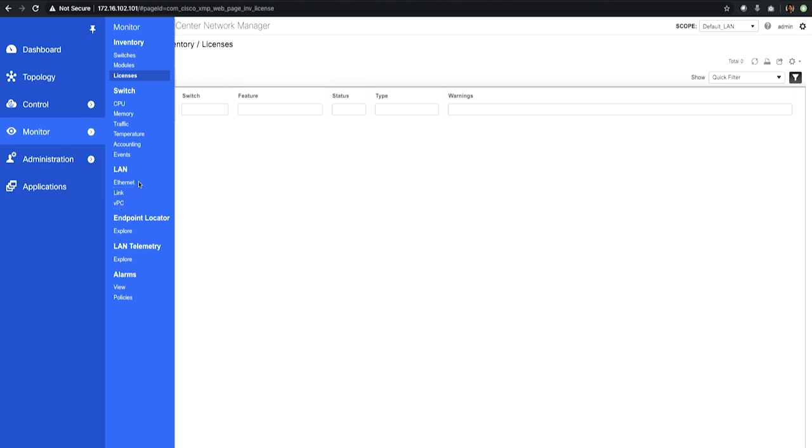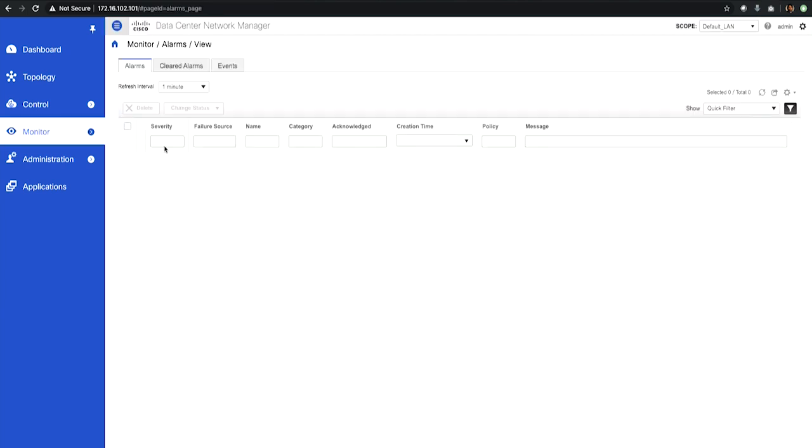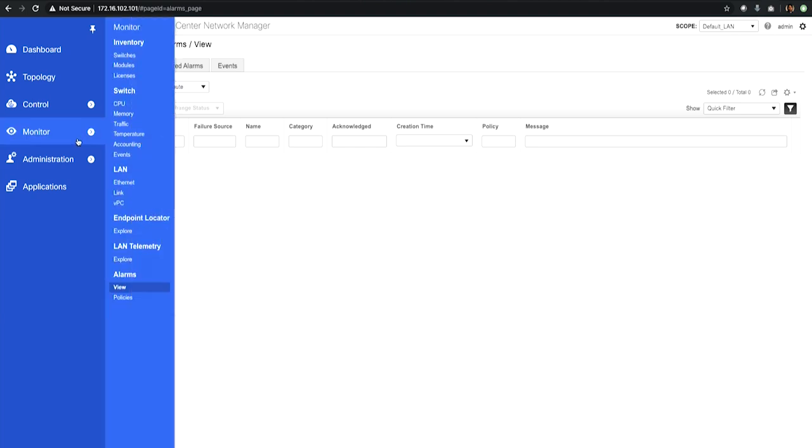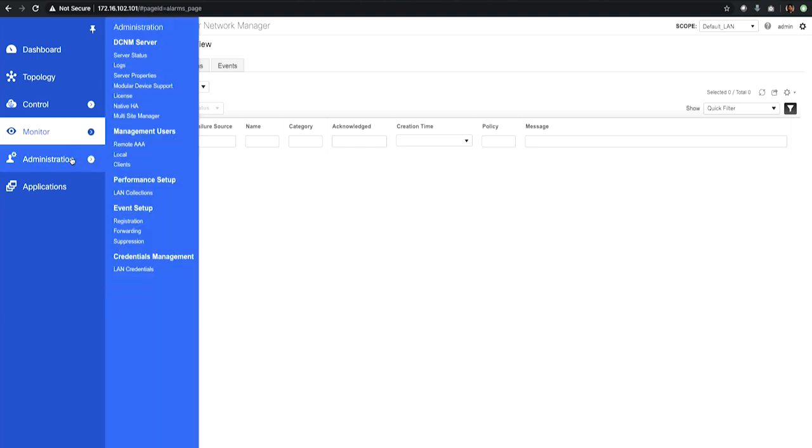Based on what VPC configuration you have deployed using Dcnm, you can monitor it from here. You can also monitor your endpoint locator, so you can explore this part and even monitor or get the data from the LAN telemetry that you have configured. The alarms will help you view what alarms are populated or you're receiving on your fabric or your setup.